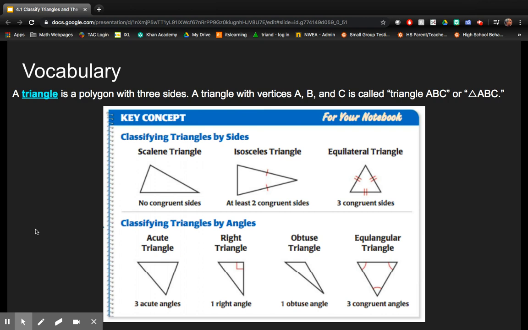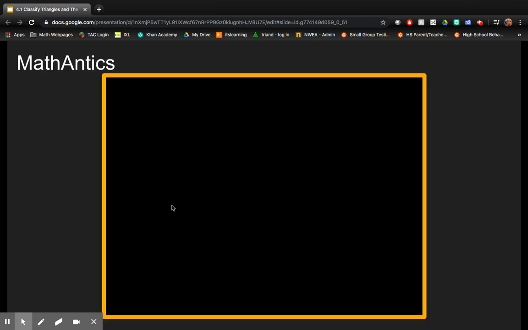Now let's watch a video to understand why these are named the way they are, both by sides and by angles.